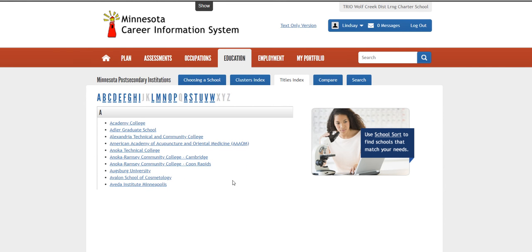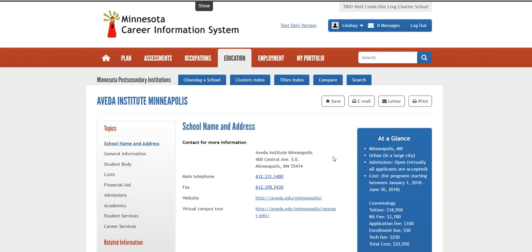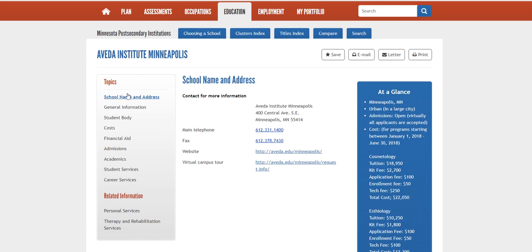It will give you an index listing all of the institutions in the state of Minnesota. So if you have heard about Aveda and you want to learn more about it, you can click on the letter A and then select the institution. It will give you some very basic information. So what is their website? What is a great phone number to reach them at? Where are they located? How much does it cost? And then on the left-hand side under topics, you can get a little bit more information about the school.